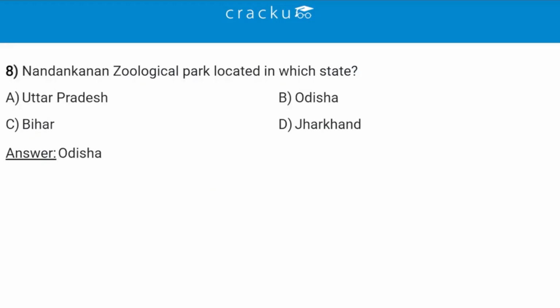Nandankanan Zoological Park is located in which state? So it is located in option B, which is Odisha. So it is located near Bhubaneswar, and it is internationally known for its white tiger conservation. It is also a research center for these species as well as a naturalistic enclosure. So option B, Odisha is the correct answer.